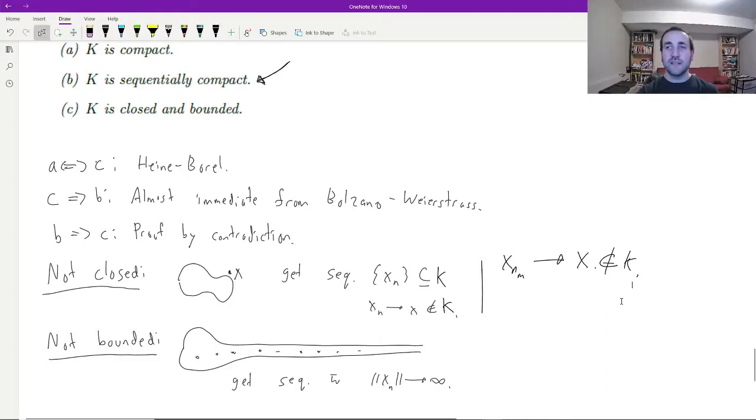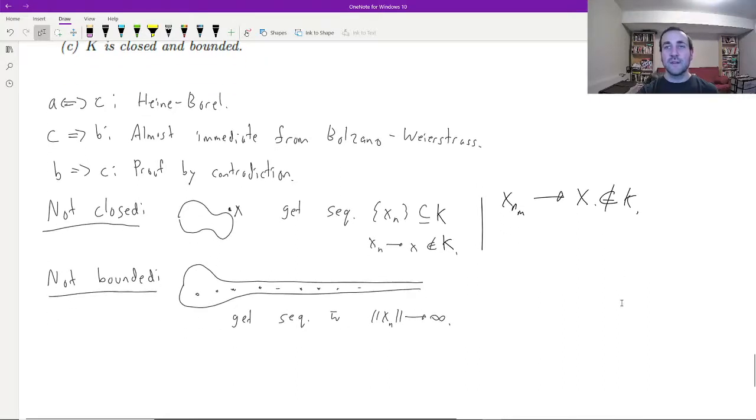Proving boundedness is similarly simple, I think. So we're going to assume that we have a set K that isn't bounded, but which is sequentially compact. And what we're going to do is there's going to be a sequence x_n so that x_n is not contained in the ball of radius, say n, around 0. So in particular, the norm of x_n is going to diverge to infinity.